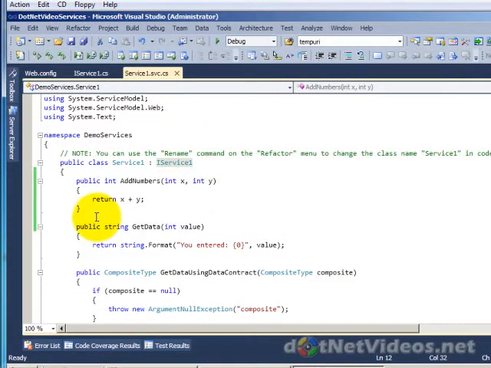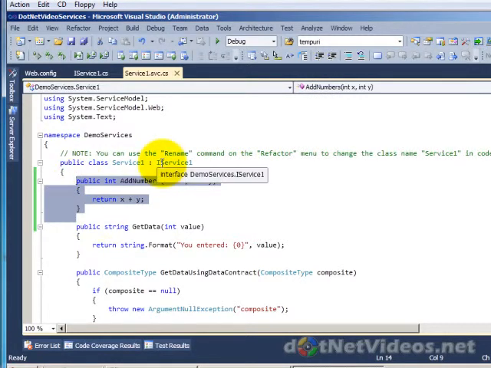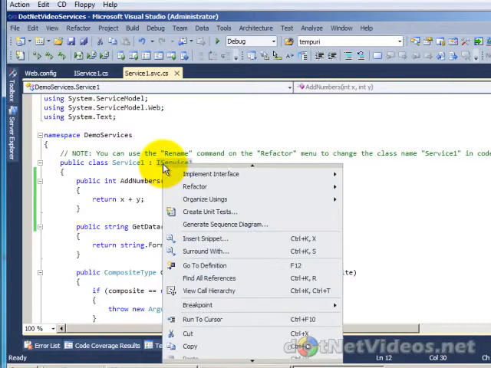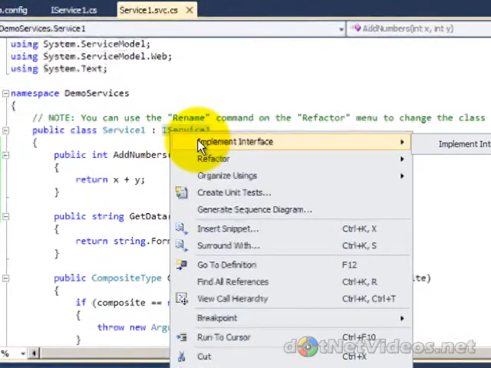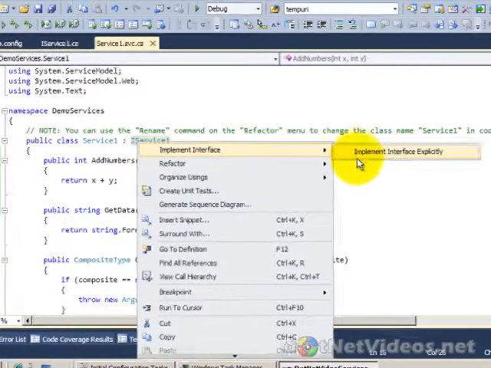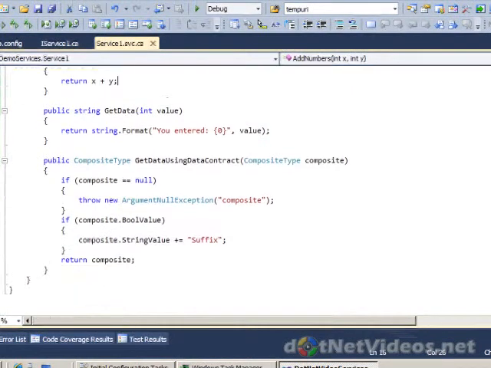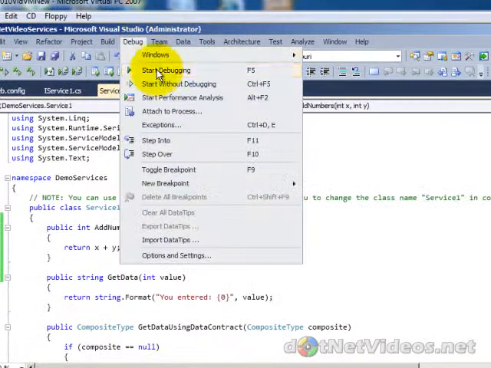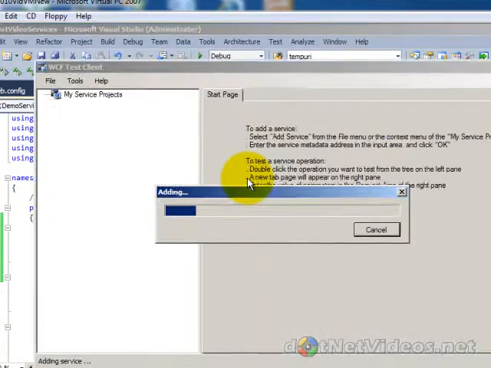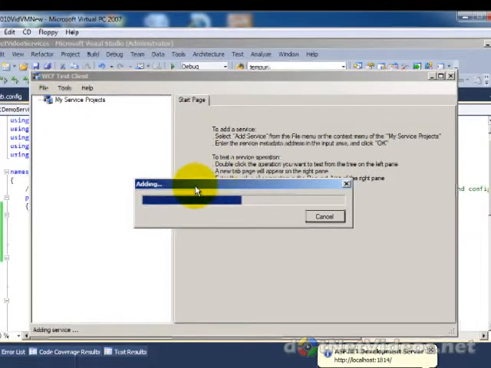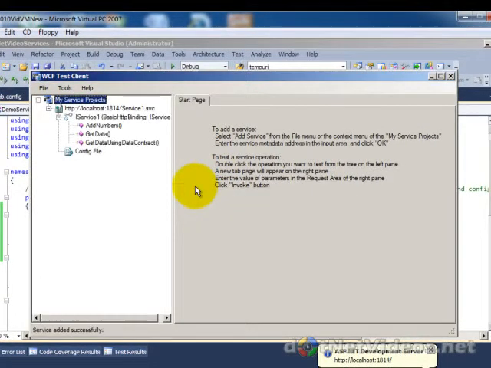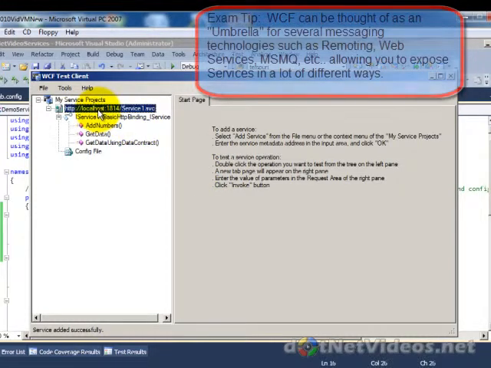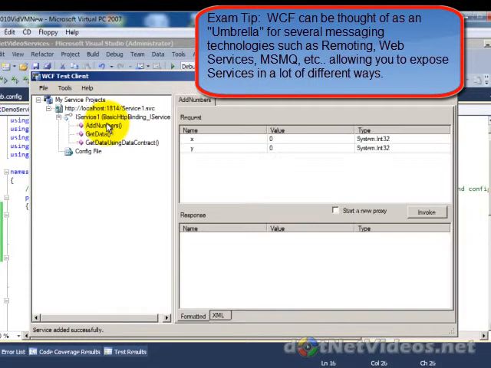Now note, I could have right clicked as well and had some automation help in the form of Visual Studio, such as implement the interface itself. You get this implement interface. Again, see the previous video series, Visual Studio 2008 Novice to Professional, for more depth about interfaces and OOP techniques in general. I'm going to go ahead and run the service, and you see this tool pops up. It's the WCF test client. So at this point I have a service library or a service application, but I get the benefits of this WCF test client just built directly in, so I can invoke my services and test them.